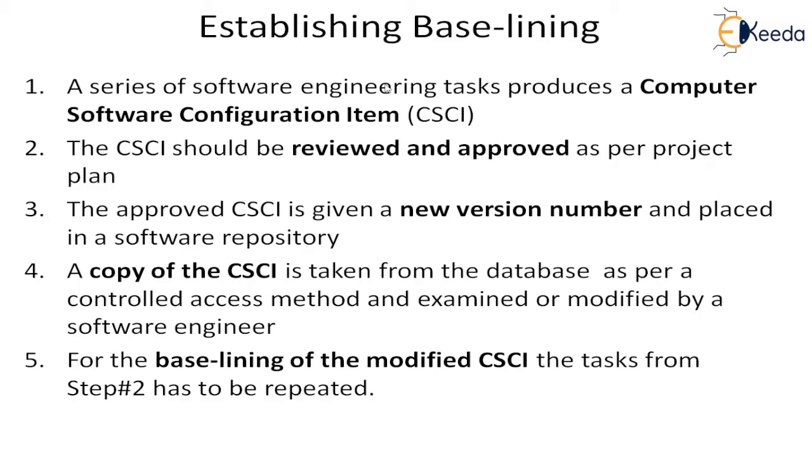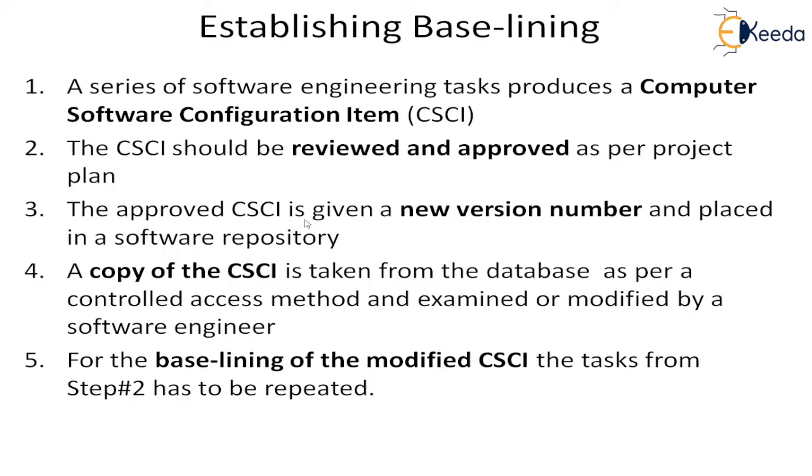To establish the baseline, first of all, a series of software engineering tasks will be executed, and a computer software configuration item will be created through some engineering tasks. Then these CSCIs or the configuration items will have to be reviewed, and then they have to go through an approval process for affecting the change.